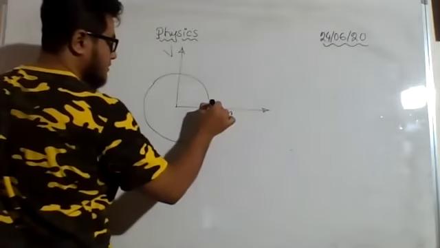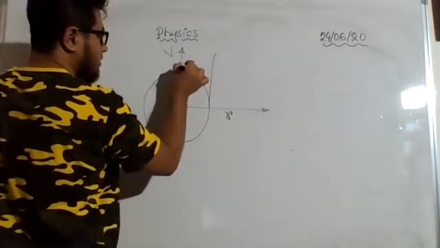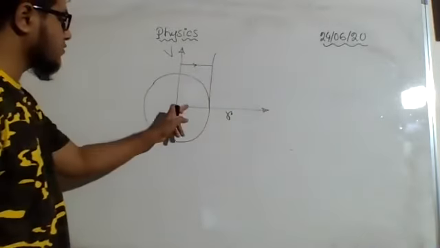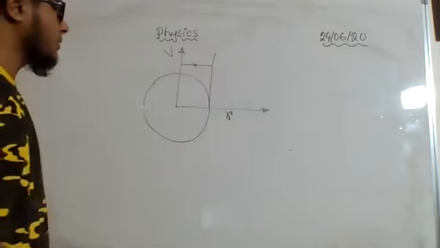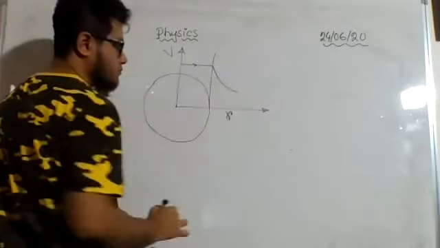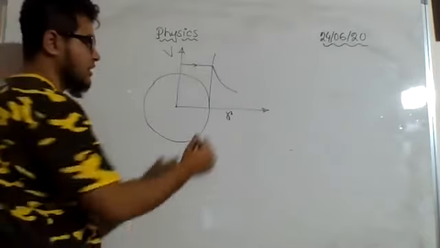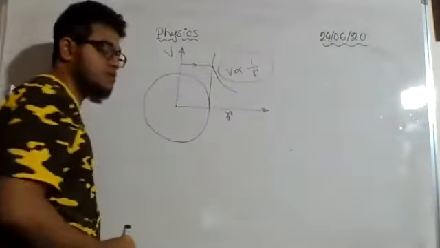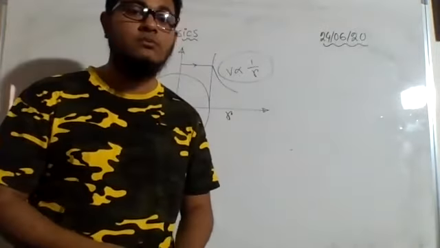So till this radius, see from here to here, within this space, the potential is considered to have a constant value. See, even though the distance is changing, the potential is not changing. Okay, but after that what will happen, as the distance will increase, the potential will go down, the potential will decrease, and this nature or this relation has been shown by this line. V is inversely proportional to the radius. That means if you double the radius, the potential will become half.